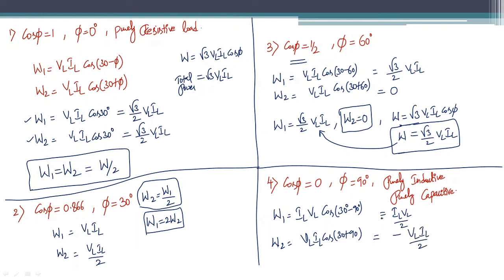Now what is the total power actually? Total power is equal to 0, because cos phi is 0. When cos phi is 0, the total power consumed by the load is 0. That is the reason why you got the two wattmeter readings as one positive and another negative.